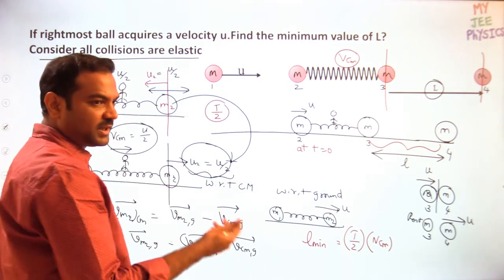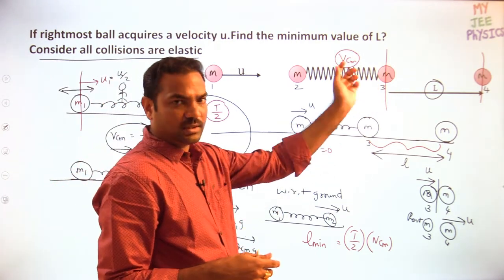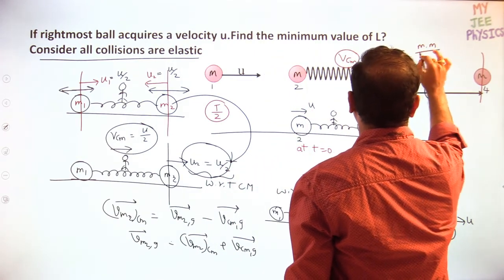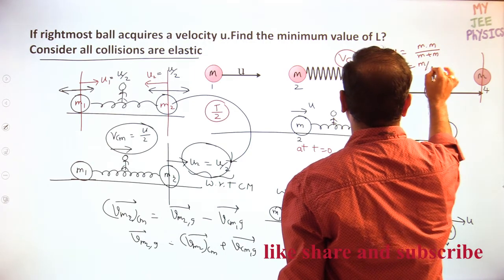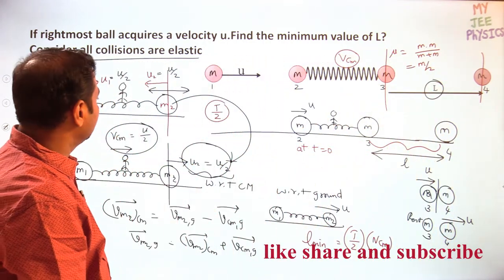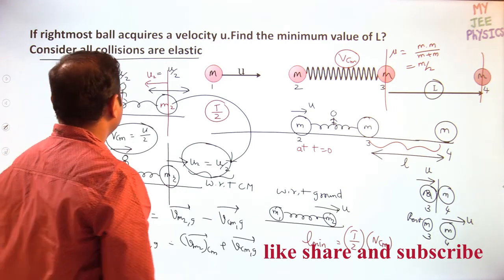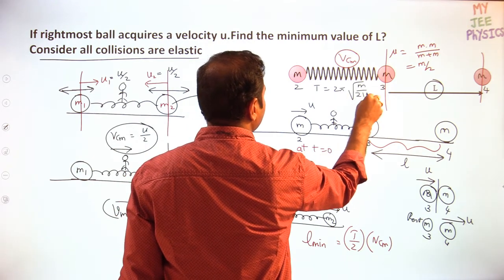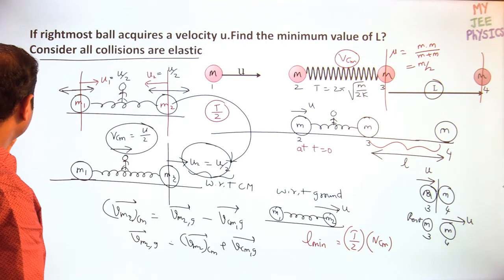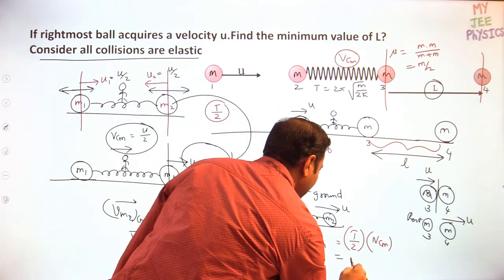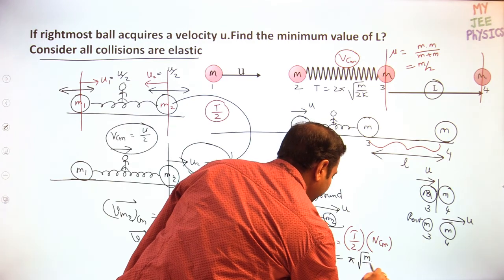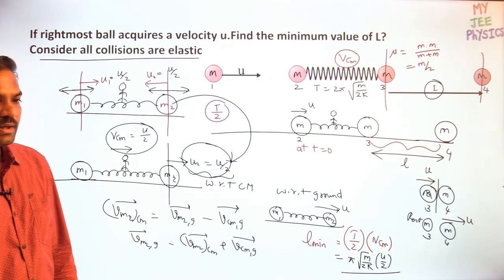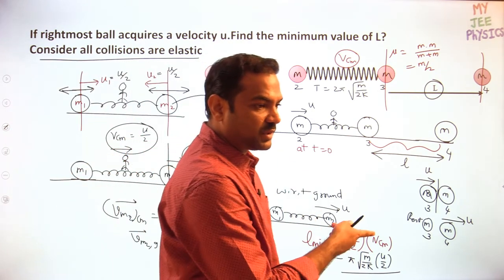What is the time period of oscillation? Already I told you, time period of oscillation with the reduced mass logic. So what is the reduced mass over here? Reduced mass is equal to m into m by m plus m. You will get reduced mass is m by 2. Then the time period of oscillation for this system is equal to 2 pi root of m by 2k, where k is the spring constant. So T by 2 is nothing but pi root of m by 2k, into velocity u by 2. The center of mass velocity is u by 2. That is the minimum distance, so that the fourth object will get the u velocity.